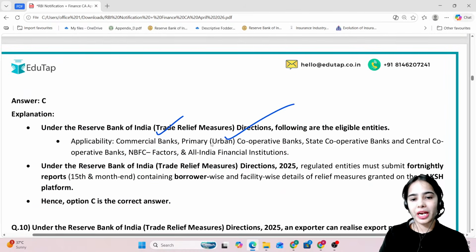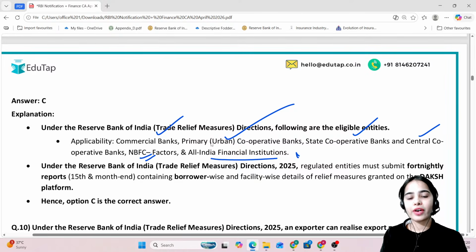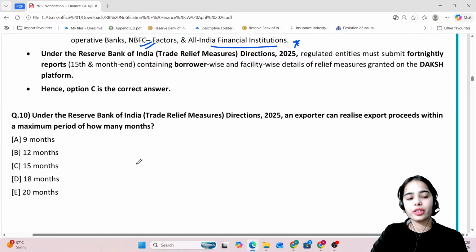So commercial banks, primary urban cooperative banks, state cooperative banks, central cooperative banks, NBFC factors, and all India financial institutions, they can provide the trade relief.